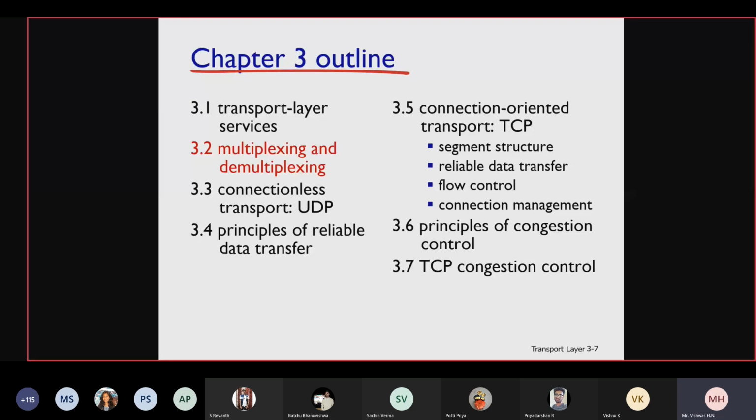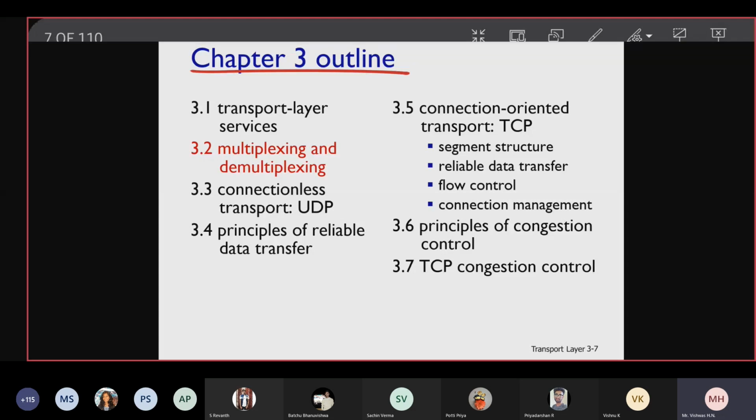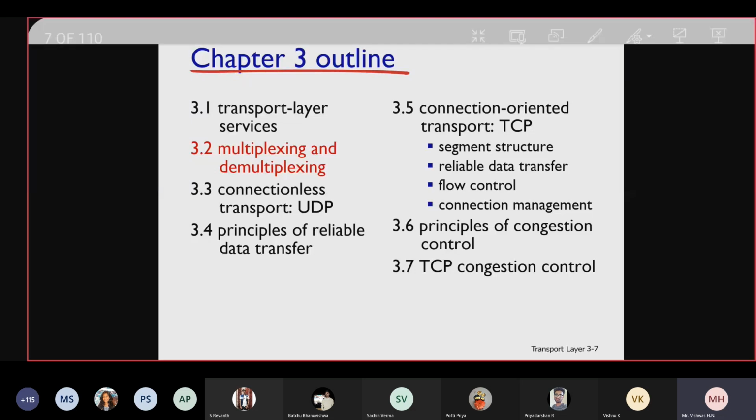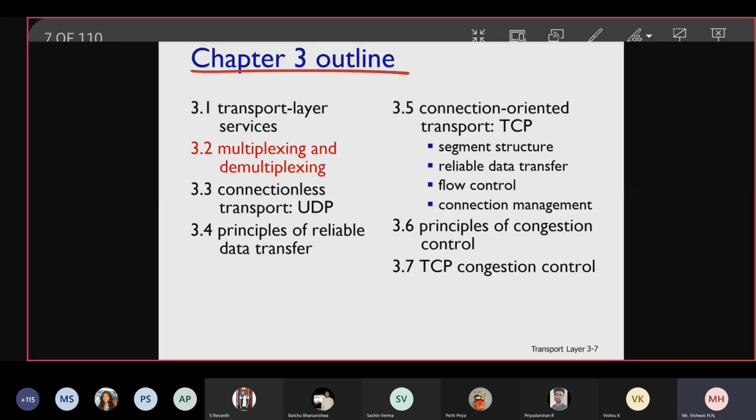Is that clear? Similarly, when multiple applications are receiving data from the other end, your system should be in a position to demultiplex it and give it to the proper application. Demultiplex the different information or packets and give it to the proper application. So that is multiplexing and demultiplexing. Is that clear, students? That is the service provided by the transport layer. So let us see in depth.